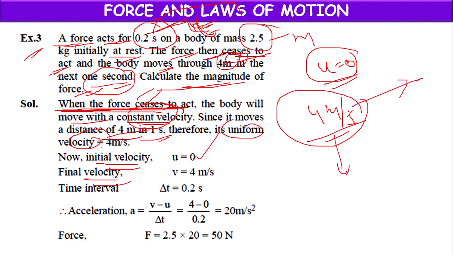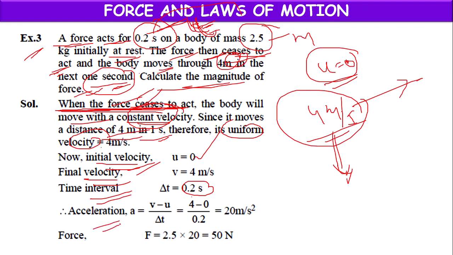So why is the velocity uniform? Because force ceases to act. So that's why velocity is uniform, which is 4 meter per second. We can take it as final velocity. Time interval 0.2 seconds.